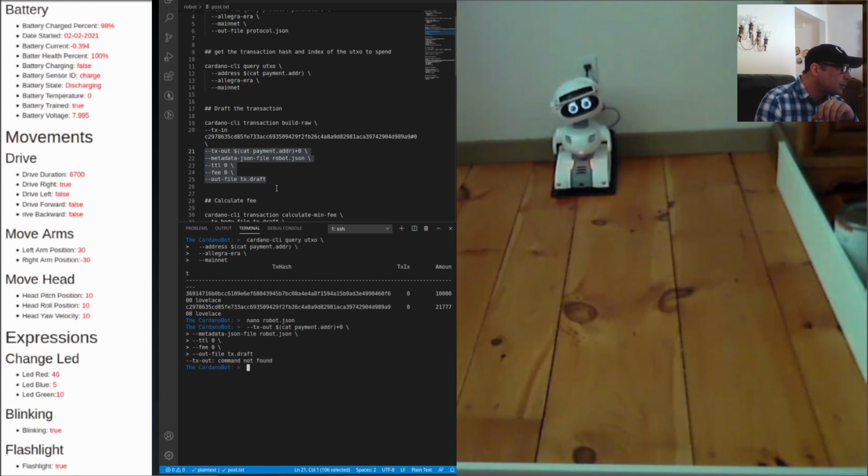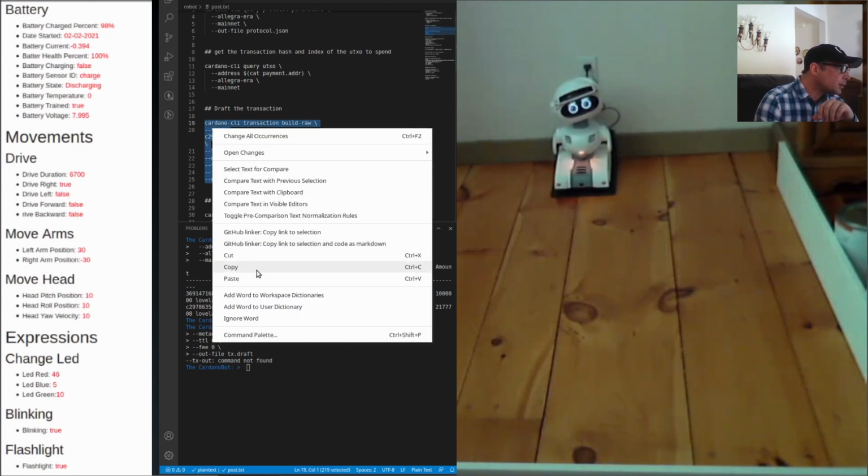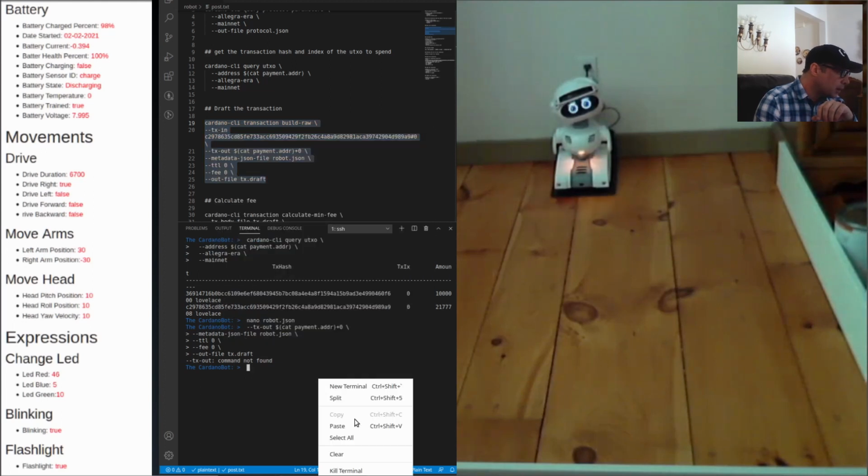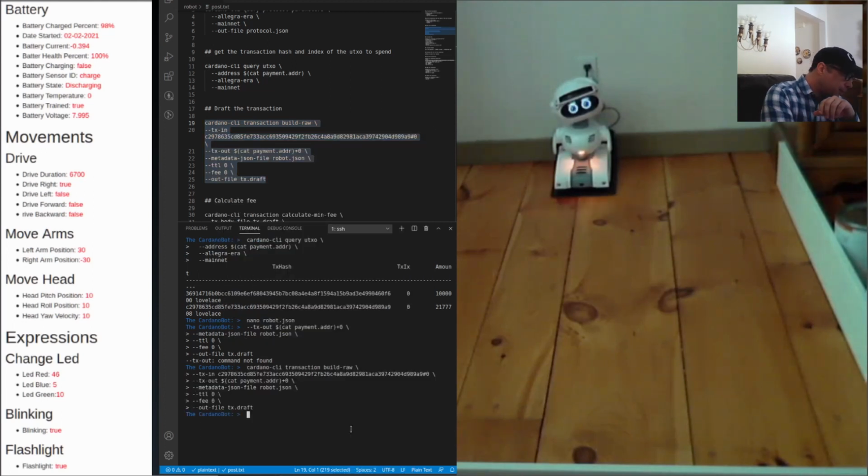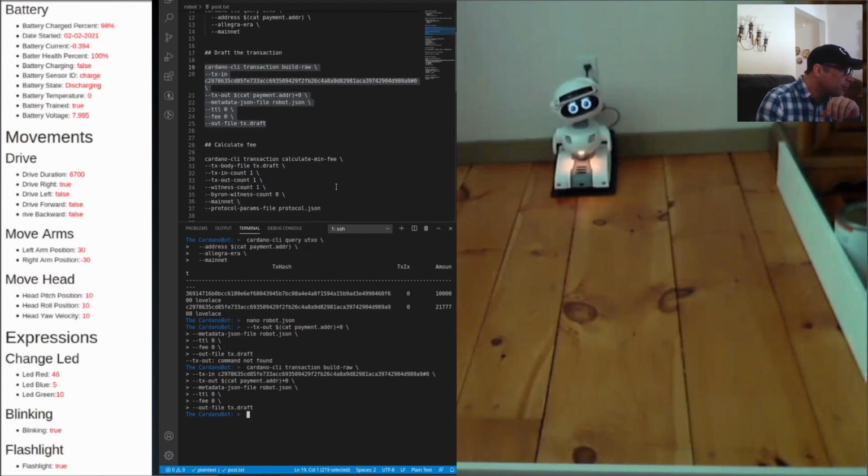Oh, I didn't copy the full command. Okay, so let's try that again. So this puts out a draft file. If you're wondering what this transaction in and out is, it's kind of beyond the scope of this, but the way UTXO works, it's interesting.